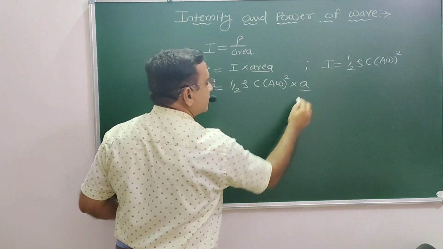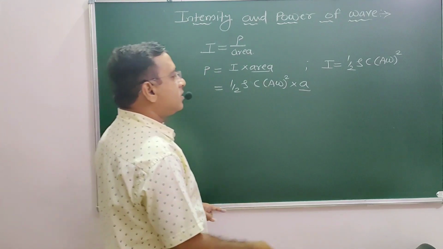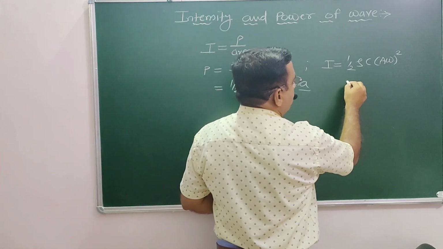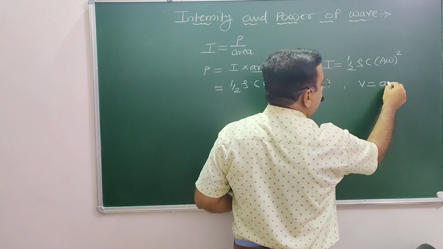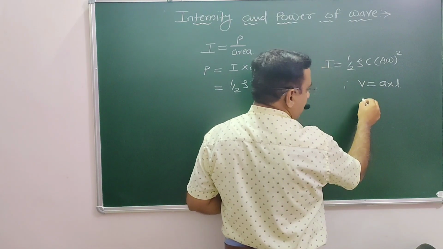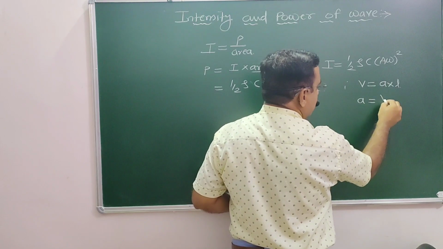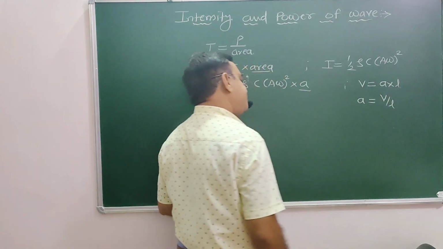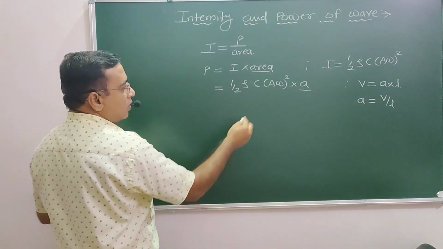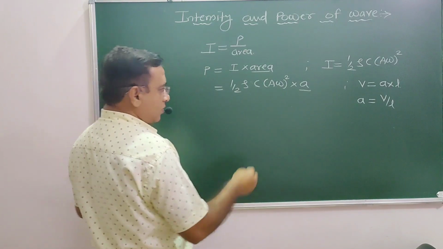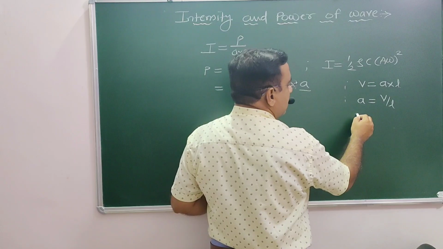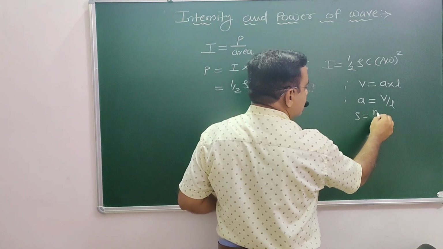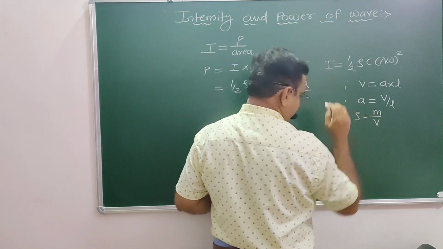Area A. We know that volume is equal to area into length, or area is equal to volume upon length. So we need to substitute. One more thing I am going to substitute: we know that rho is equal to mass upon volume.